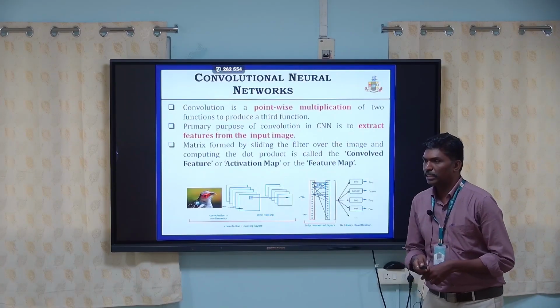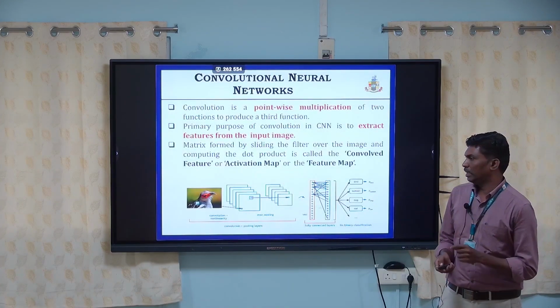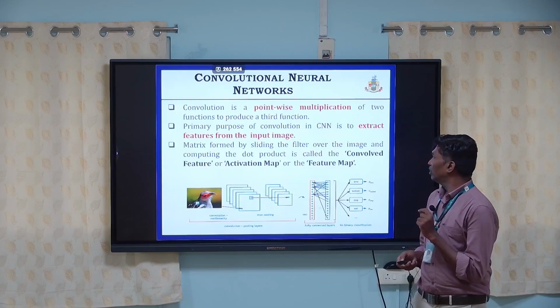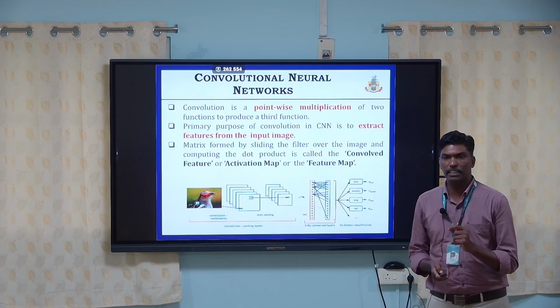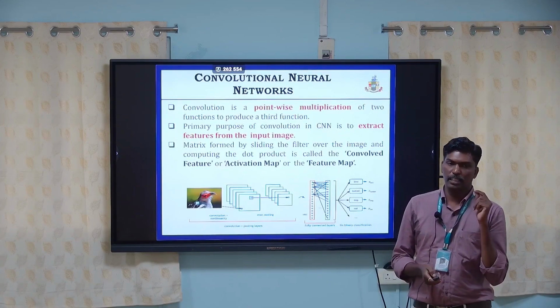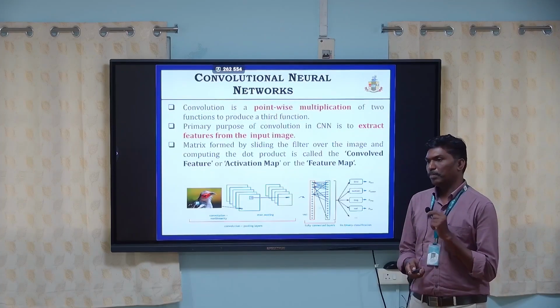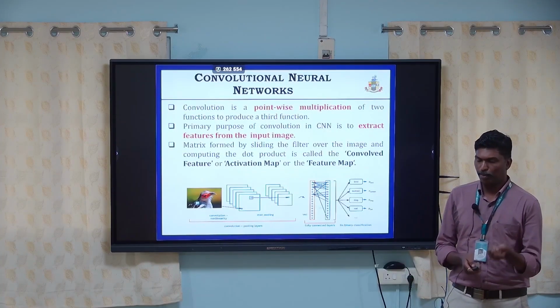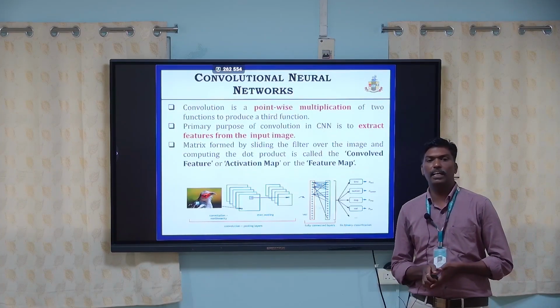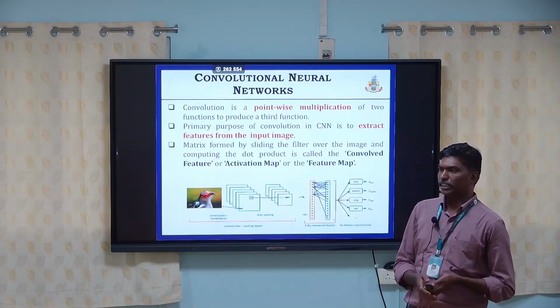The main architecture in deep learning is the convolutional neural network. Convolution is a mathematical function that employs point-wise multiplication and produces another function.